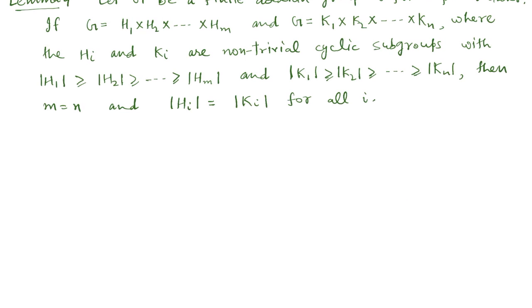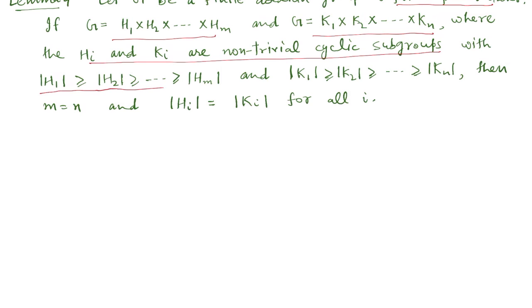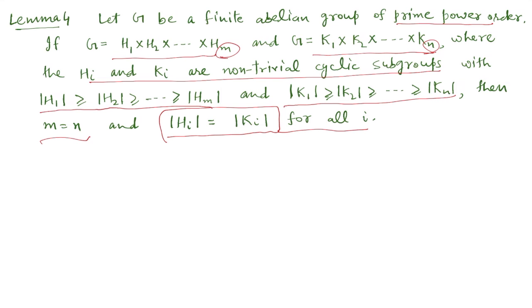This lemma says that if G is a finite abelian group of prime power order, and if we factor G in two ways, H1, H2, ..., Hm, and K1, K2, ..., Kn, where Hi and Ki are non-trivial cyclic subgroups of G, and also that the order of H1 is greater than or equal to the order of H2 and so on, and similarly the Ki's are also in decreasing order, then this lemma says that m is equal to n, and the order of each Hi is equal to the order of Ki. So this will prove the uniqueness part of the fundamental theorem.